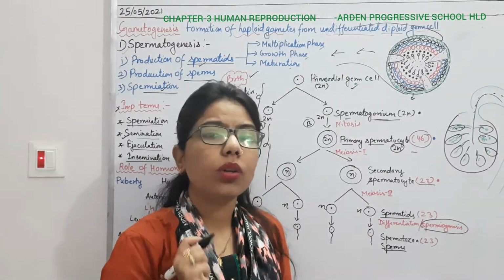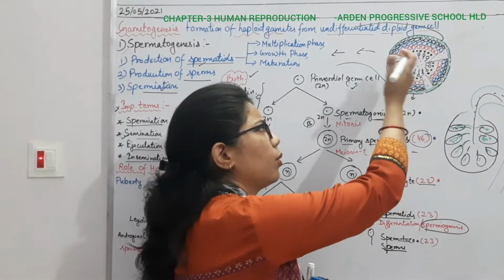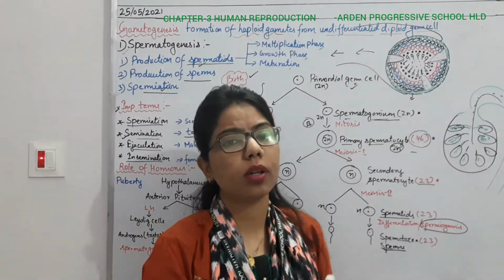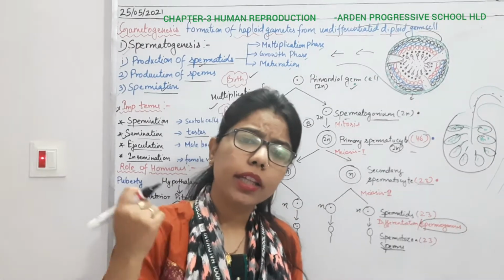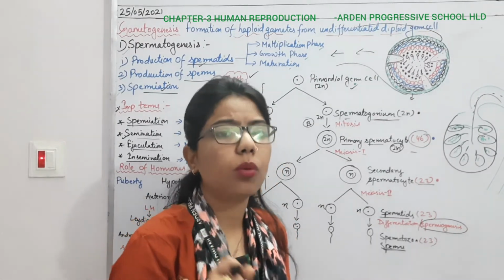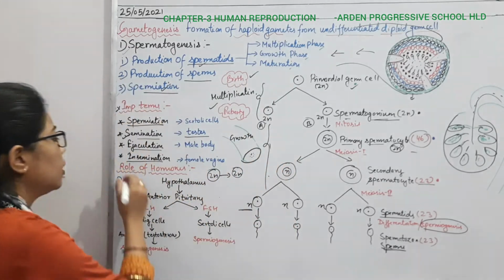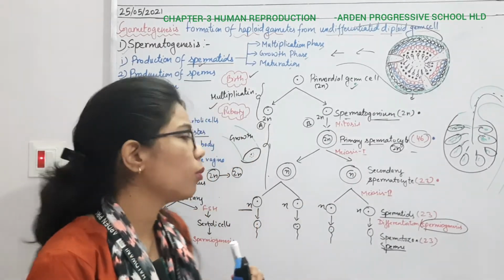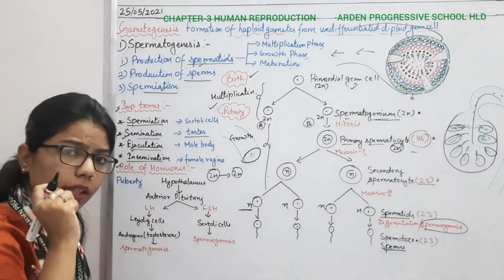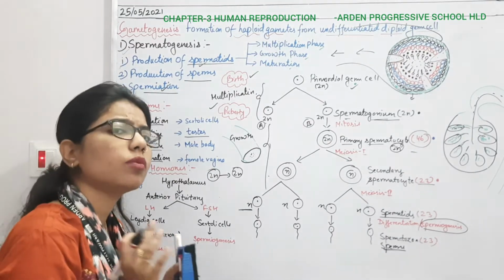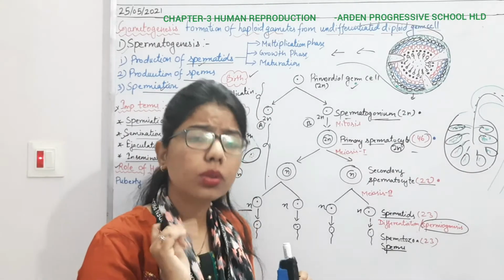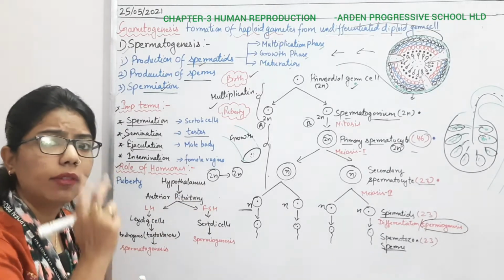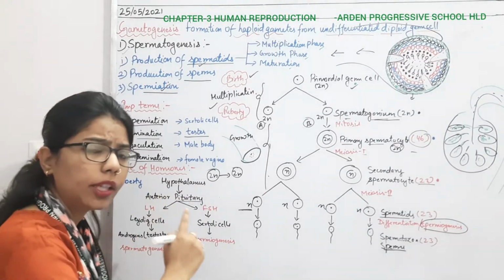Now the question arises: how do these cells know that they have to give nourishment and other things? There is an important role of hormones also, because everything which happens in our body is due to the action of hormones. So here we will understand another subtopic, the role of hormones during spermatogenesis. We know that in our body the hypothalamus is there. It is the brain of the brain. This hypothalamus gives the signal to the pituitary, and we have two parts: the anterior pituitary and the posterior pituitary.